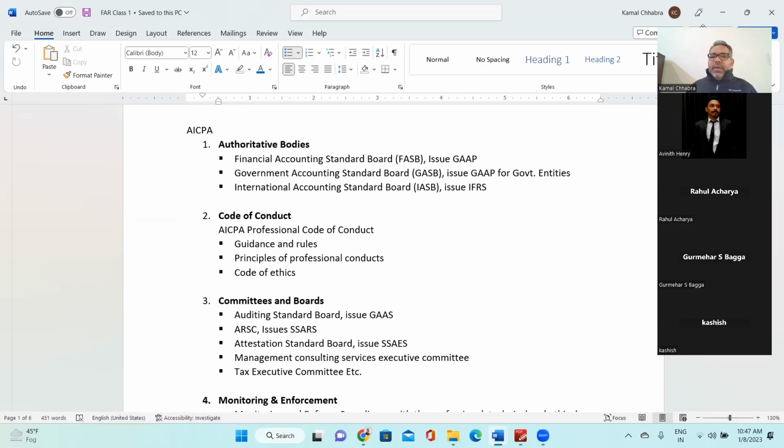The third vertical has committees and boards, and the fourth vertical has the monitoring and enforcement committee. So let's understand one by one how AICPA works, what verticals they have, and what the function of each vertical is. The first one is authoritative bodies.